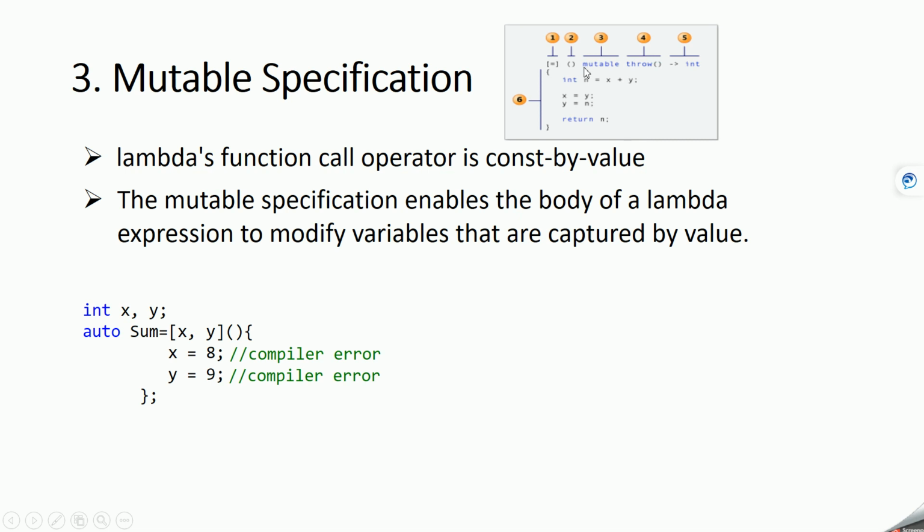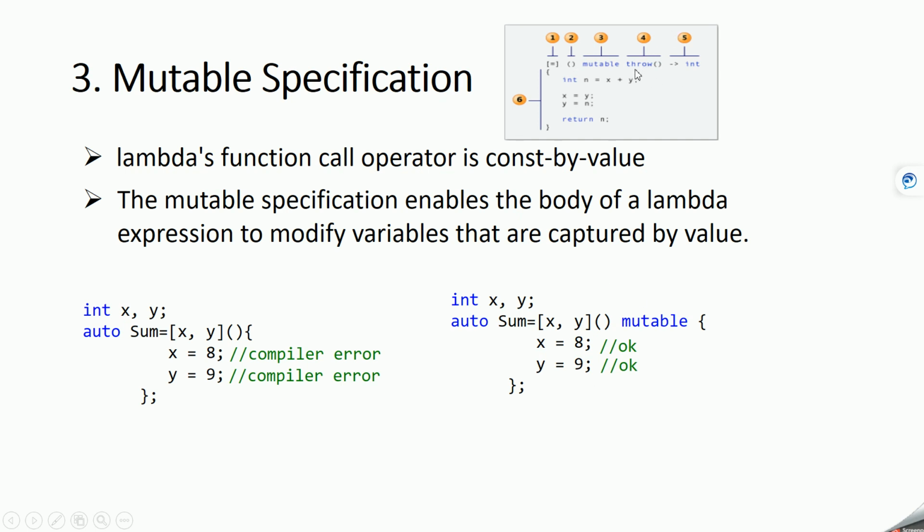Now if you use this mutable specification like this, if you capture x and y by value and then you say mutable, then this will allow you to modify this x and y. This is okay, this is okay, because we are telling it is mutable. So this is the use of the mutable specification in the lambda expression.